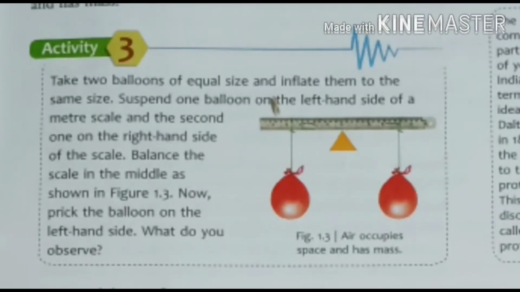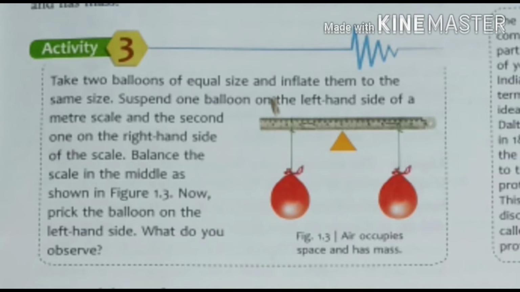Now, there is another activity, activity 3. In this activity, 2 balloons are tied to a meter scale, one on the left side and one on the right side, and between them a balance is made. They are suspended, one balloon on the left side of the meter scale and the second on the right hand side of the scale.